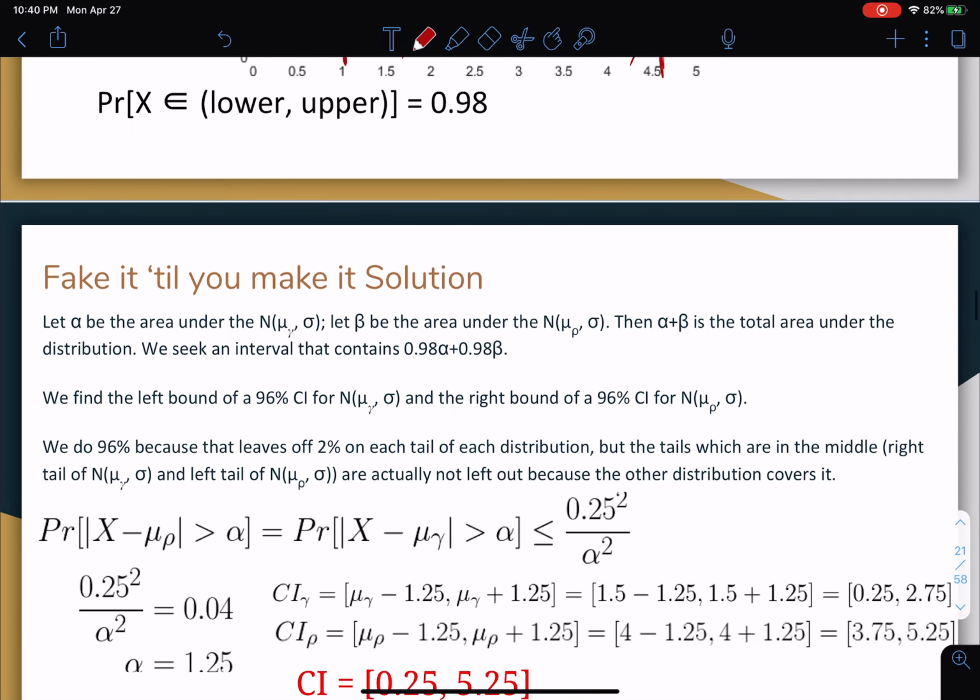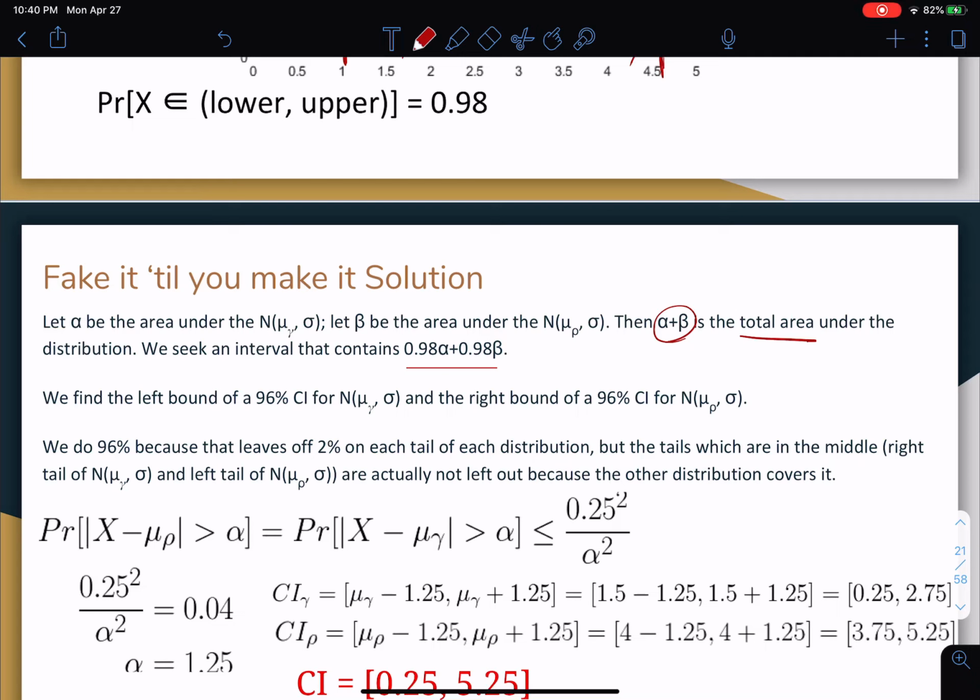Okay, so let alpha be the area under that. Let beta be the area under that. Then alpha plus beta is the total area. That contains 0.98 of alpha and 0.98 of beta.